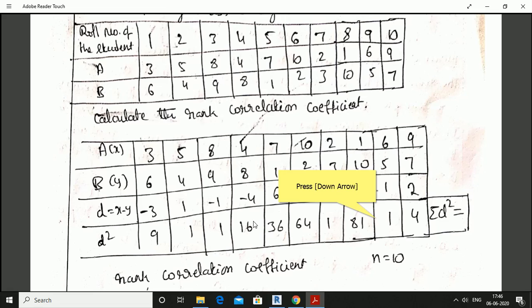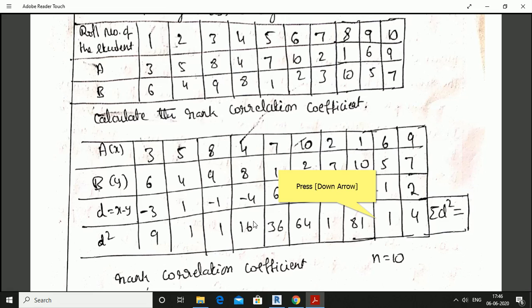We take the first characteristic as x and the second characteristic as y. The x values are 3, 5, 8, 4, 7, 10, 2, 1, 6, 9. The B characteristic I have taken as y, and the y values are 6, 4, 9, 8, 1, 2, 3, 10, 5, 7.